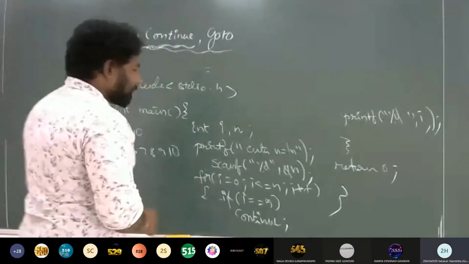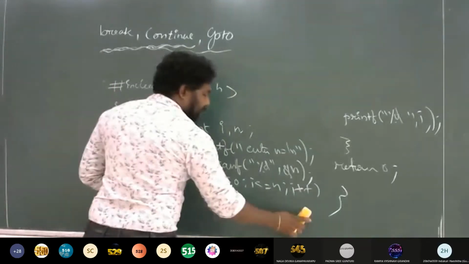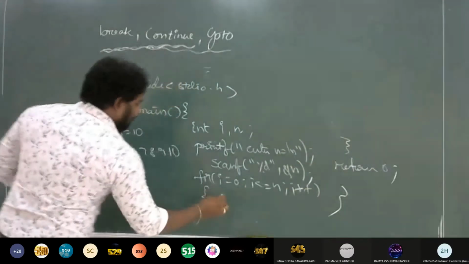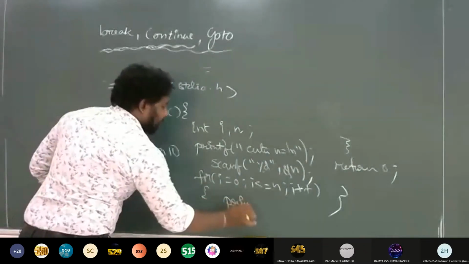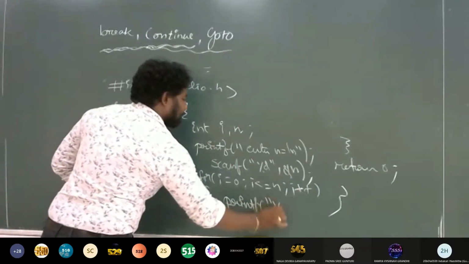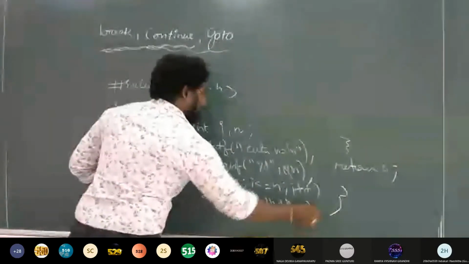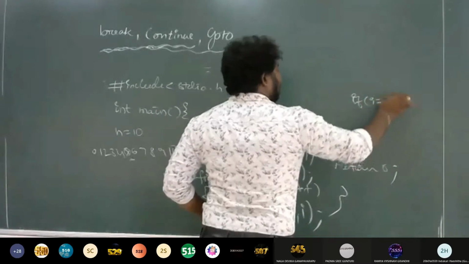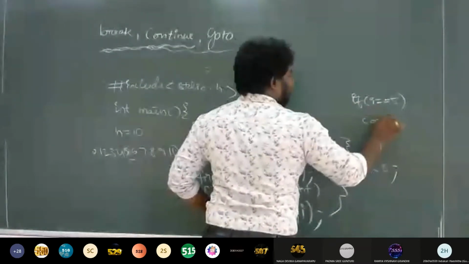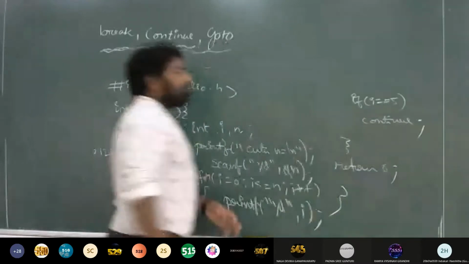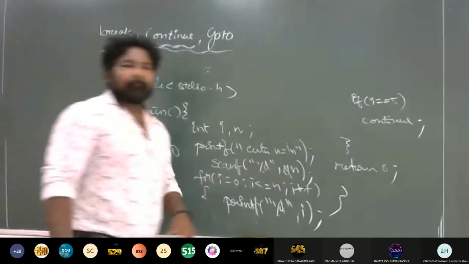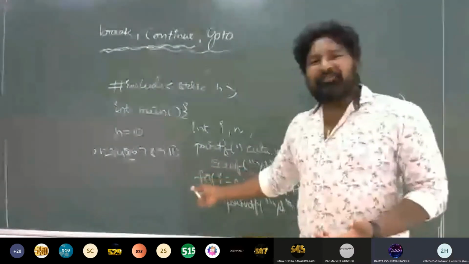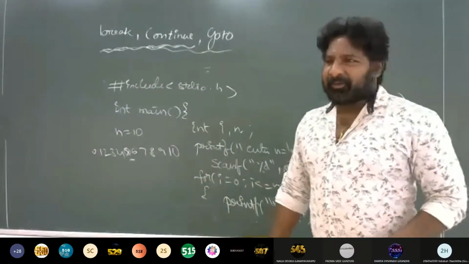So I said we should be cautious that we should not write something like this. If I write printf %d, i, and after that I write if i equals 5, continue. What is the output for this one? 0 to n will be printed. So it prints all the numbers including 5 also.